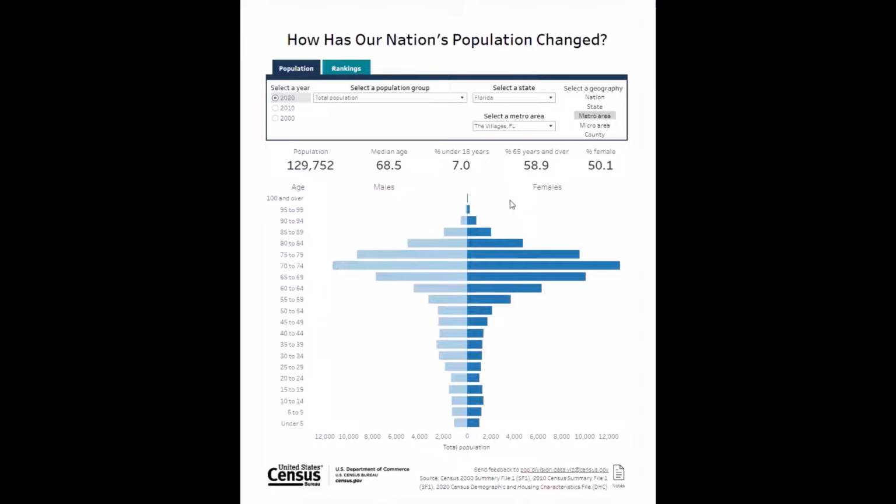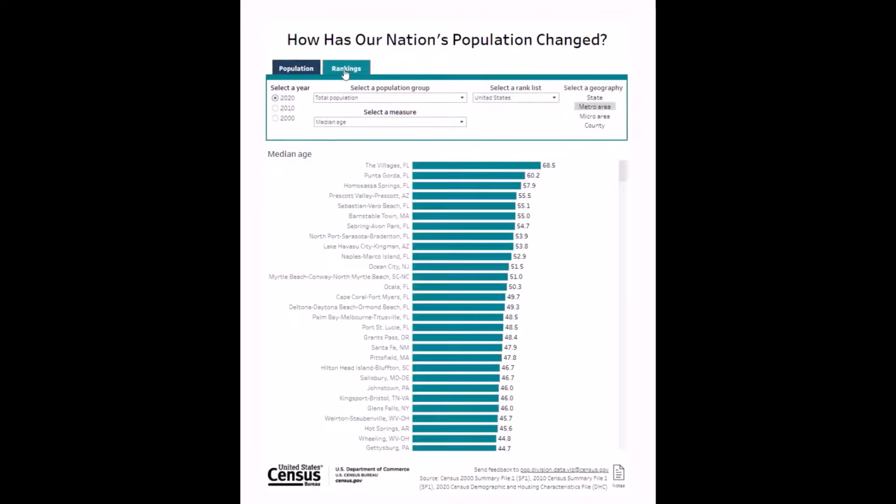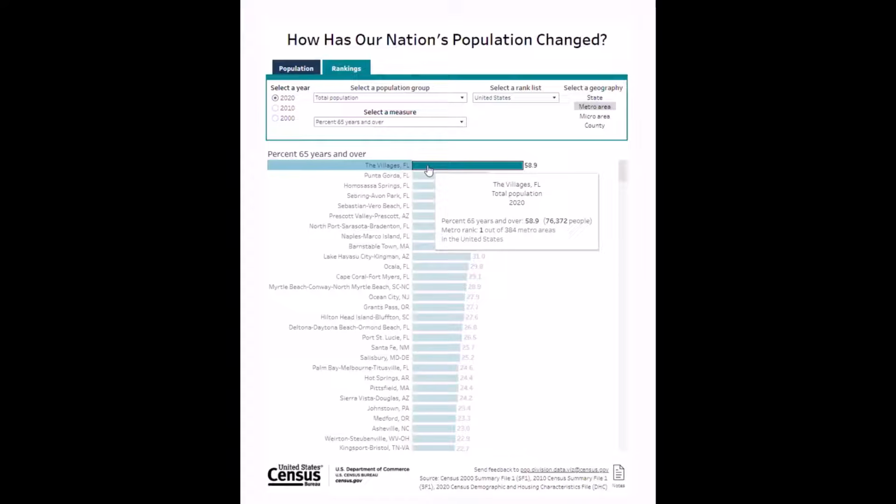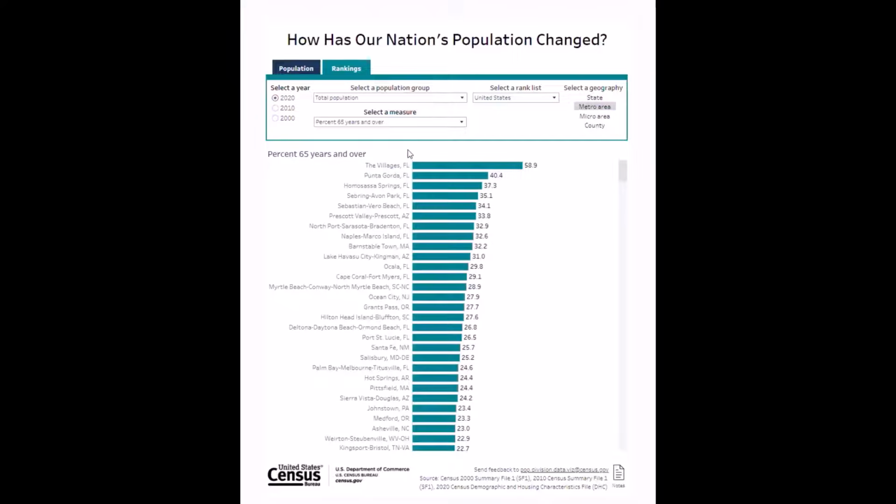Let's see how the villages compares to other metro areas by clicking on the Rankings tab at the top. The visualization defaults to median age, but I want to choose Rankings for % 65 and over from the Select a Measure dropdown, and leave the other selections as is. The Villages Florida is ranked first out of 384 metro areas in the US. These are just a few of the ways you can use this data visualization to view how the total population and racial and ethnic groups have changed over time.